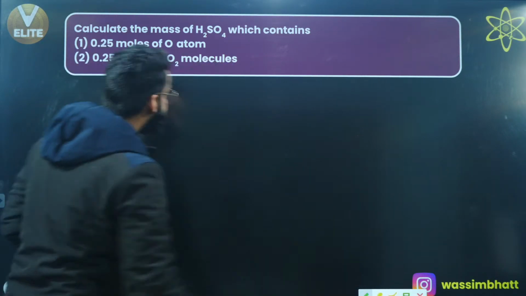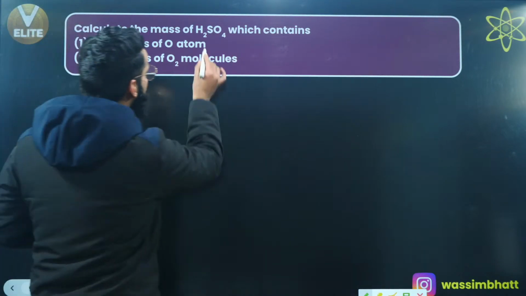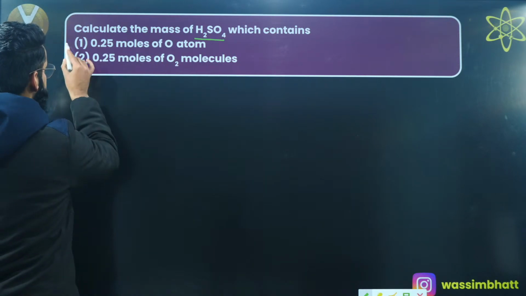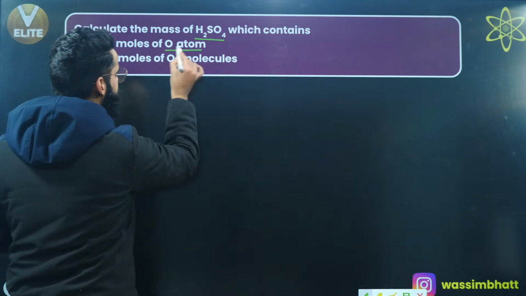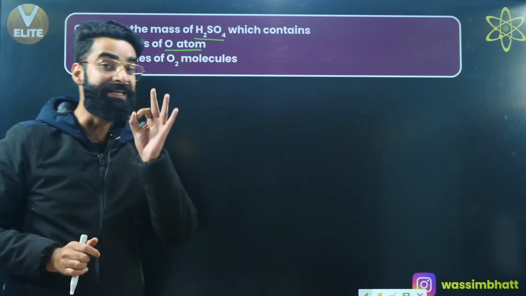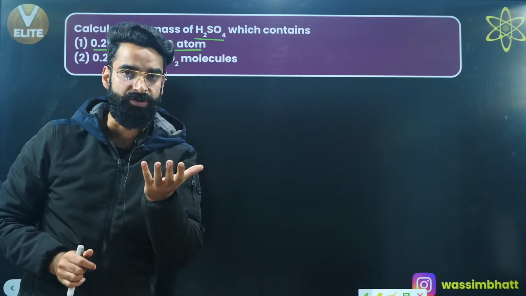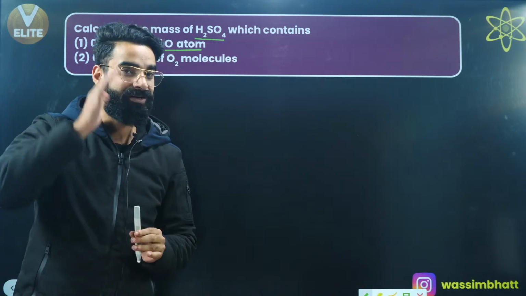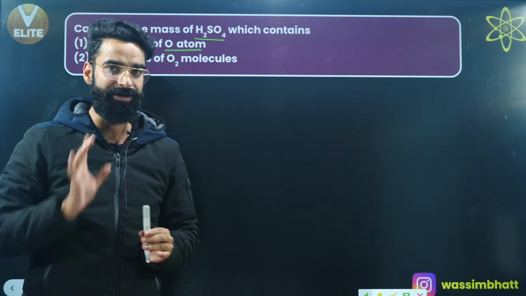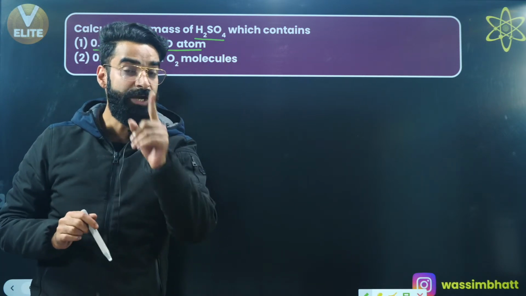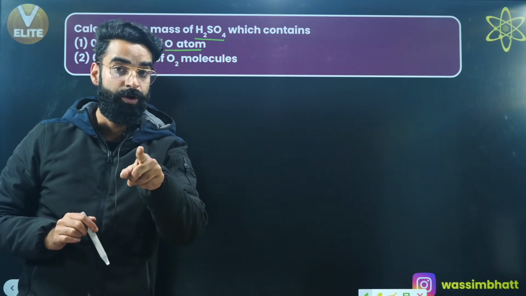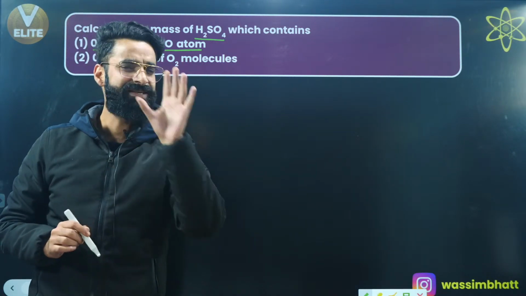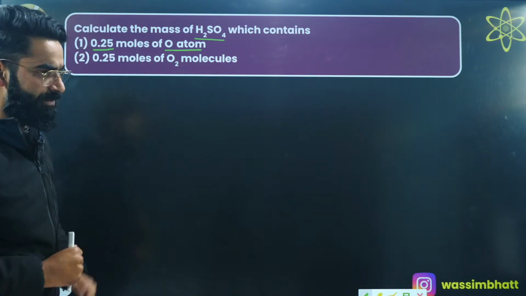The question says, calculate the mass of H2SO4 which contains, number 1, 0.25 moles of oxygen atoms. You need to see exactly that mass of H2SO4 which contains 0.25 moles of oxygen atoms. You need to understand the language of the question first. I need to calculate the mass of H2SO4 which contains 0.25 moles of oxygen atoms. See exactly how this sort of question is to be solved.